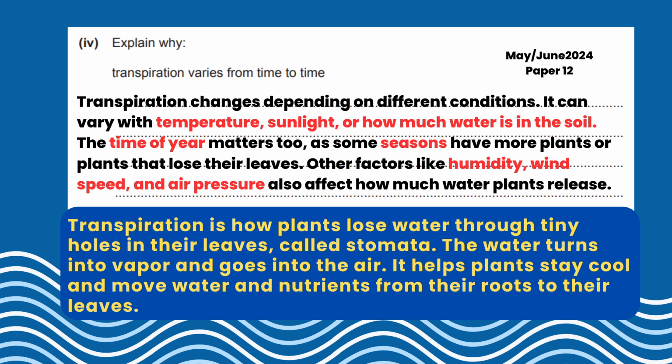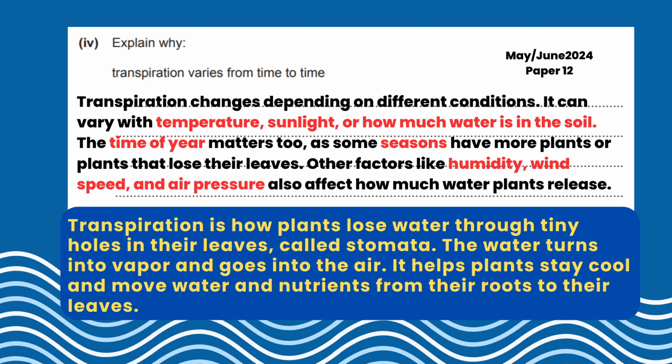It can vary with temperature, which I put in the red markings, sunlight, or how much water is in the soil. The time of the year matters too, as some seasons have more plants or plants that lose their leaves, and other factors such as humidity, wind speed, and air pressure affect how much water plants release.